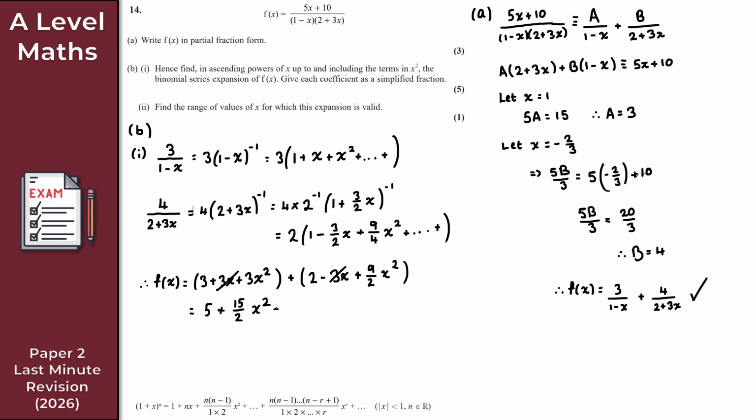So that would again carry on, but we don't really care. We're only going up to the terms in x squared. So there we go then. That there is absolutely fine. And that gives us the solution to part B.